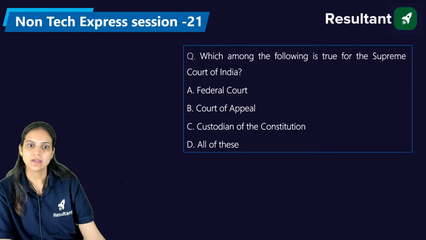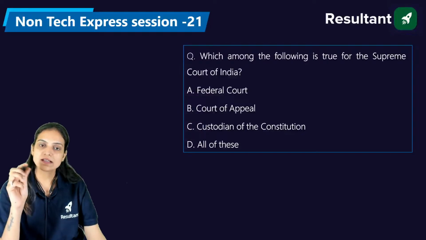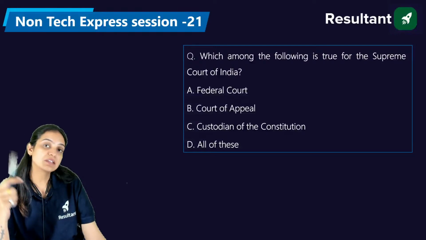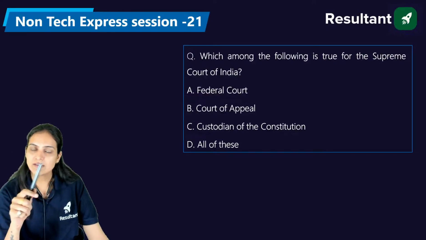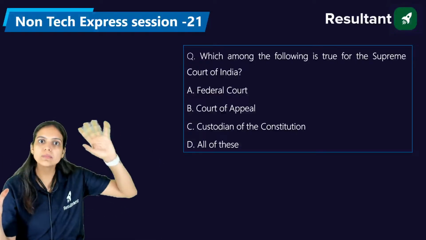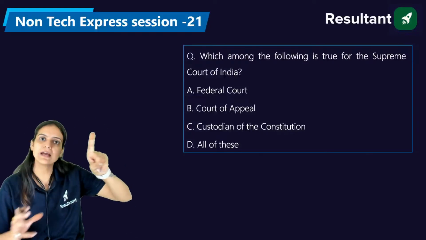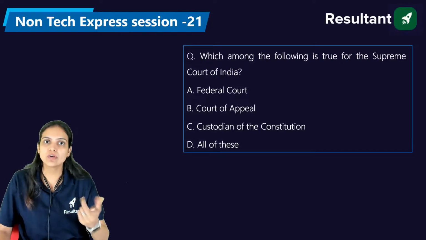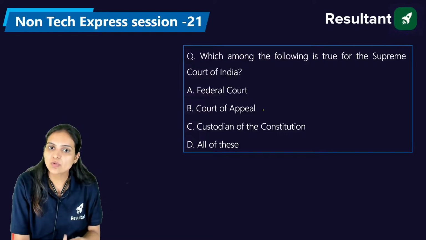Devanshu, sure? See, when we say that it is a federal court, we have a single court, the Supreme Court. Under the Supreme Court, we have all the 25 high courts. Under these 25 high courts, we also have some other subordinate courts, right? Whenever we talk about a federation, it has a combination of smaller and bigger bodies. So under a single bigger body, the Supreme Court, we have all the other high courts. Court of Appeal: if we are not satisfied with the verdict of a subordinate court, we can go to the upper court. So we can say it is the Court of Appeal as well.